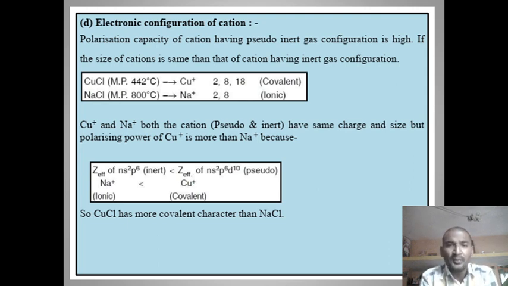If there is more covalent character, the melting point will be less. In the case of CuCl, a cation having pseudo-inert gas configuration will cause more polarization as compared to a cation which does not have pseudo-inert gas configuration. So CuCl, having a pseudo-inert gas electronic configuration, will cause more polarization, therefore it will be more covalent in nature, and NaCl will be more ionic in nature.